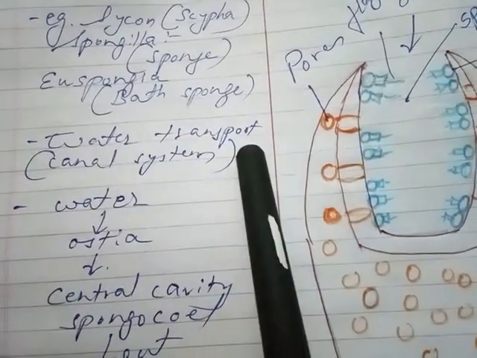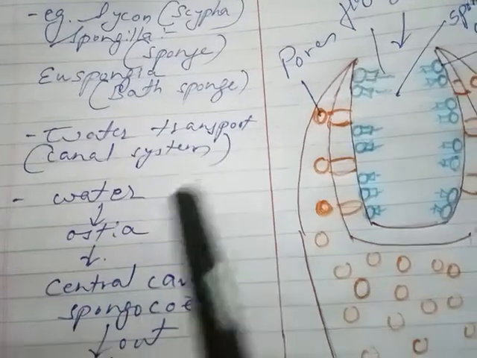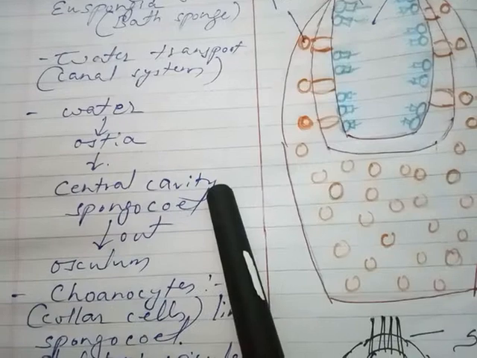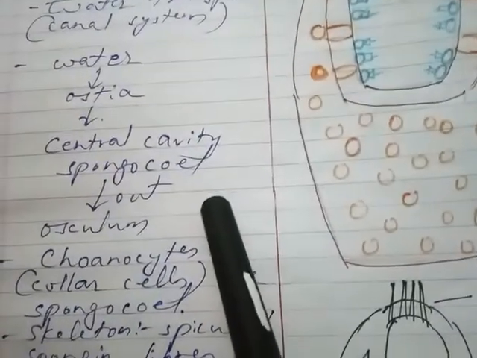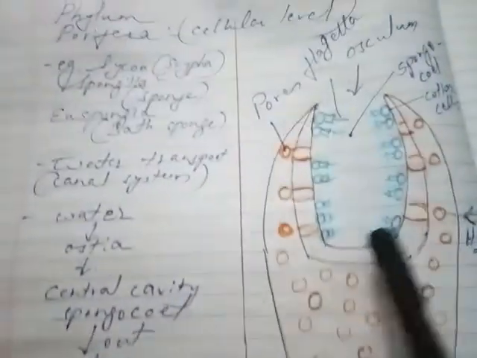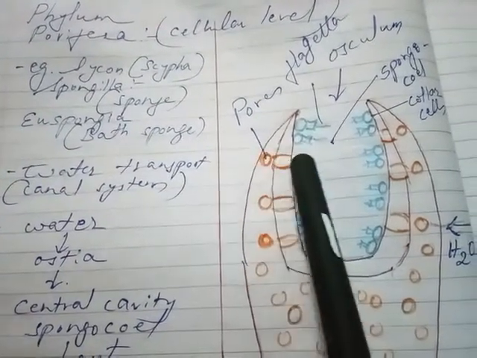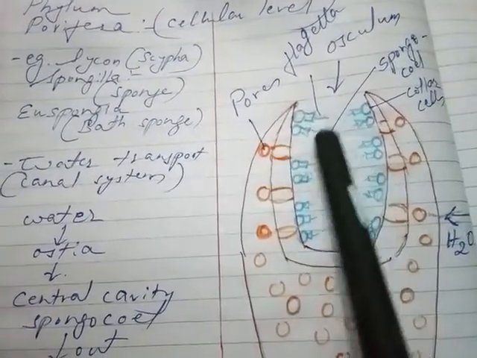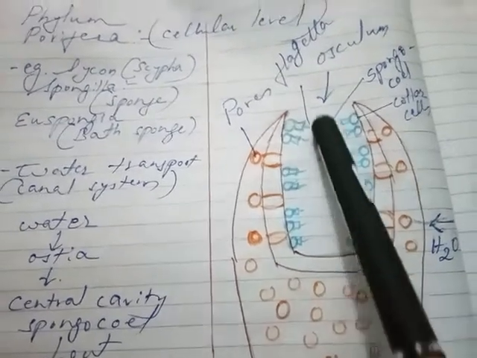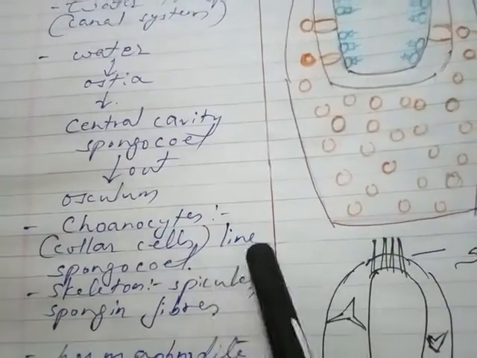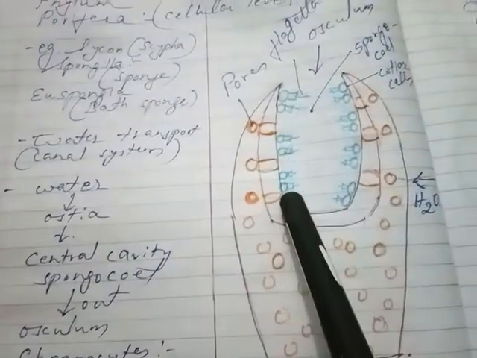It has a water transport or canal system. Water enters through the ostia, goes inside the central cavity, which is called the spongocoel, and comes out through the osculum. Here these are the pores or ostia through which the water enters inside. This is called the spongocoel, and water will come out through the osculum. Then choanocytes, that is the collar cells, line the spongocoel.